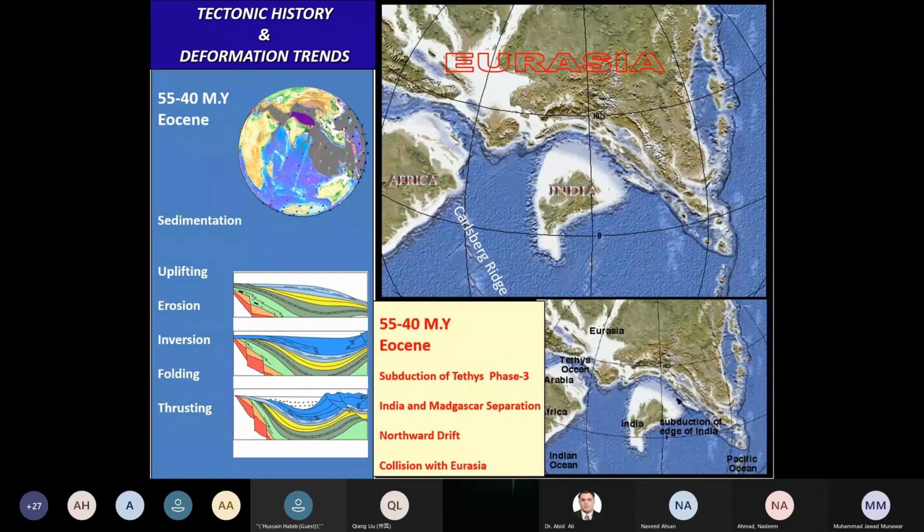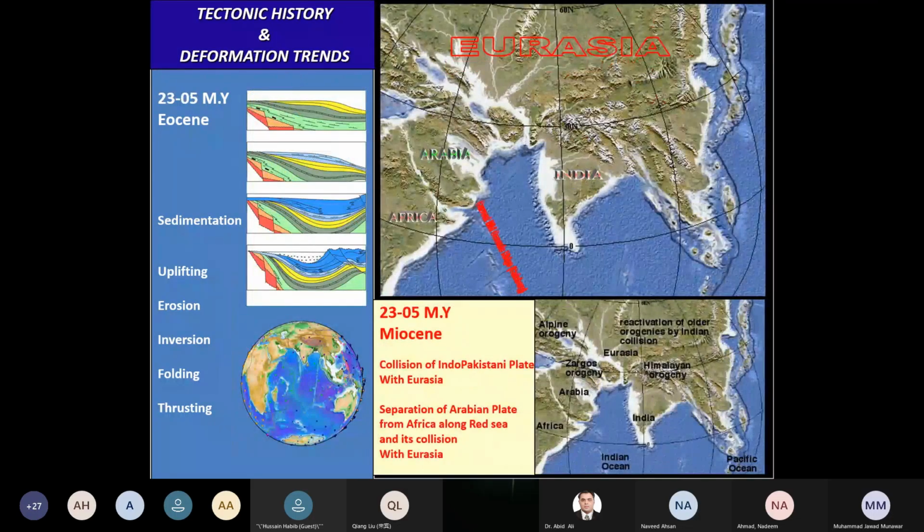You can see the Carlsberg Ridge present in the south, which exists at present. Also we can see the Arabian plate that has been rifted from Africa along the Red Sea. That is the same time, and the Arabian plate started colliding with the Eurasian block. Here comes the time of Miocene, when it collided entirely, and a lot of inversion happened, with folding and thrusting taking place.